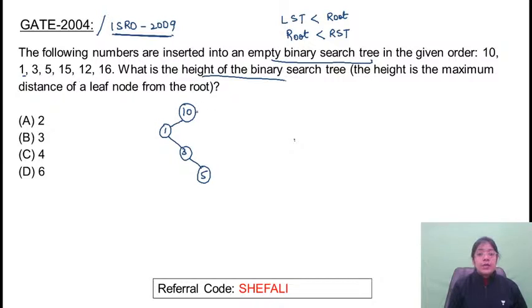Next element is 15, greater, so it will be a part of the right subtree. 12 is greater but smaller than 15. Next element is 16, so 16 is greater than 10, greater than 15. So if you look at the height of the right subtree, that is 2, and the height of the left subtree, that is the distance. Distance means the number of edges. So this is height 1, 2 and 3, so height is 3.